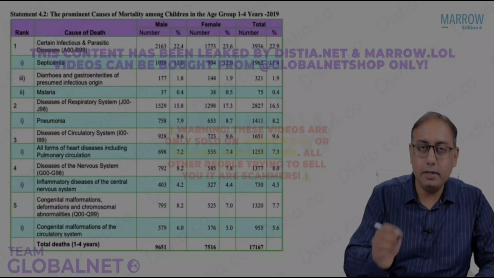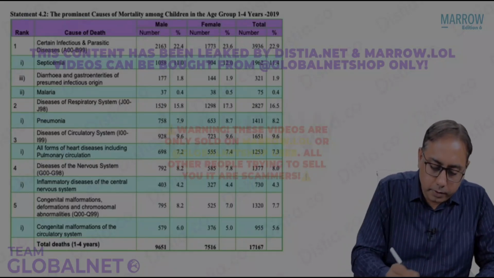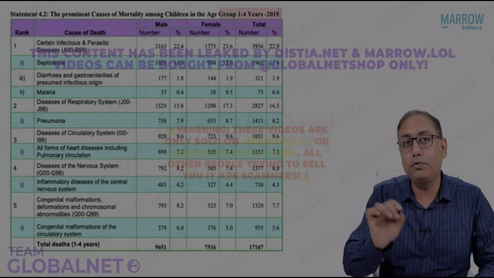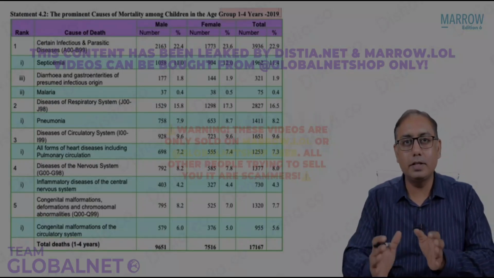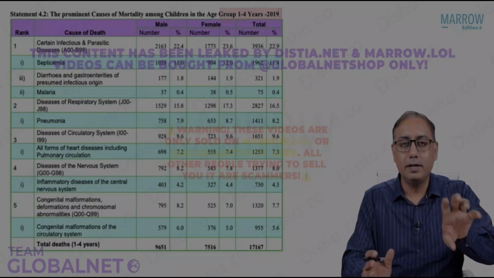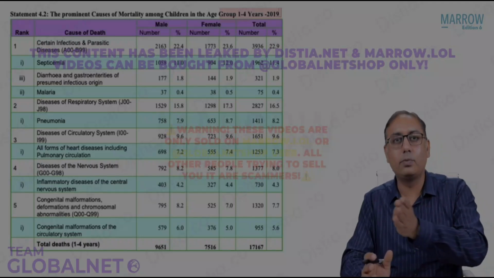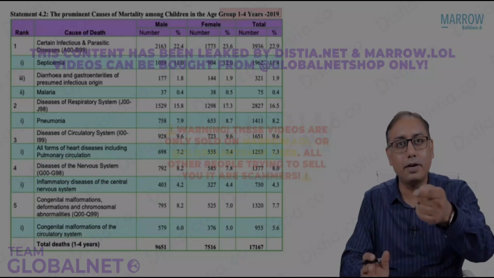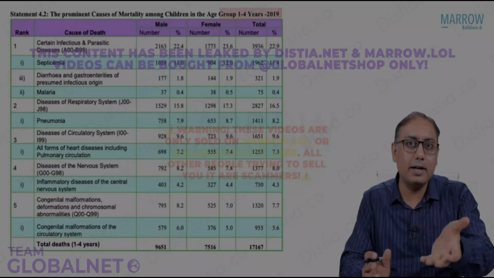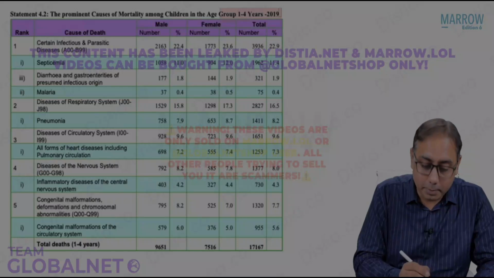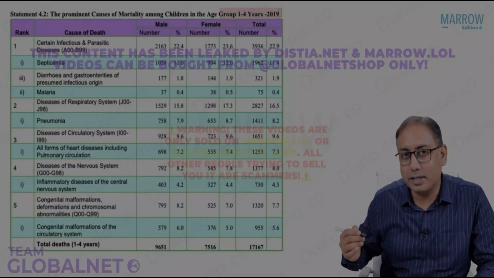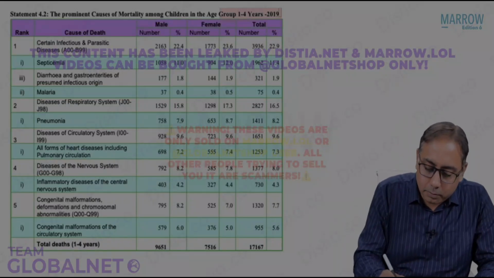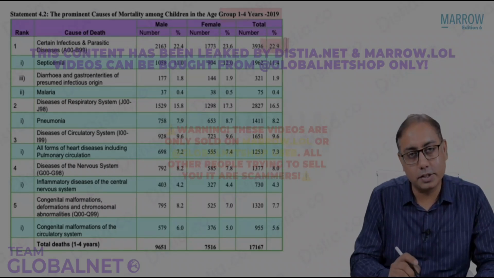So earlier we had seen from 0 to 1 year. Now I'm going to talk about the age groups 1 to 4 years, right? So under 5 years, excluding the infant causes. Why does a child die after 1 year? The most common cause, which has been shown by the report, was asked in your AIIMS exam, it was asked in your INI-CET exam, that what is the most common cause? Is it septicemia? Is it malaria? Is it diarrhea or pneumonias? Please note that the most common cause is now infectious causes.